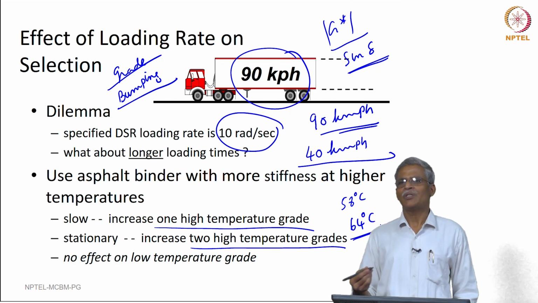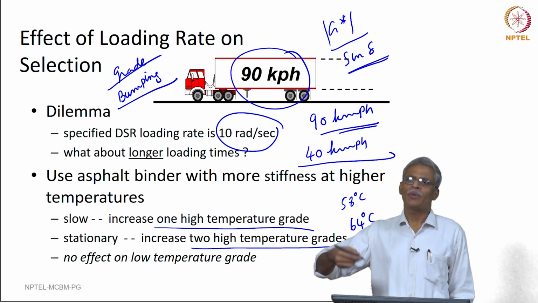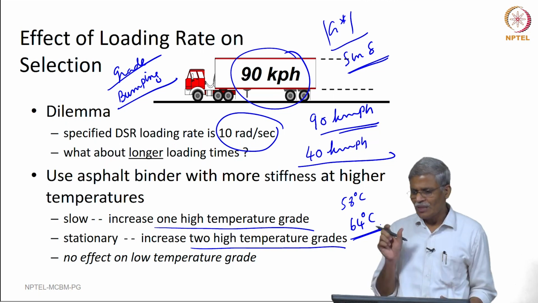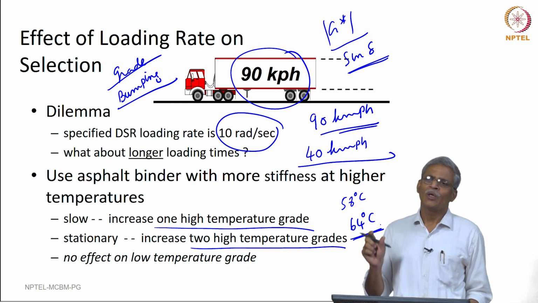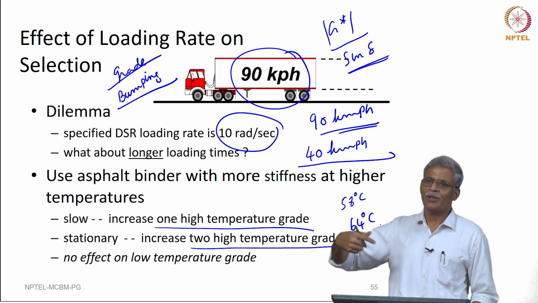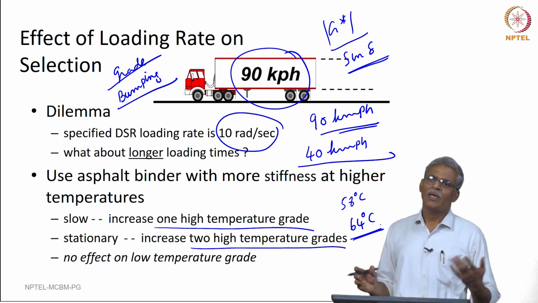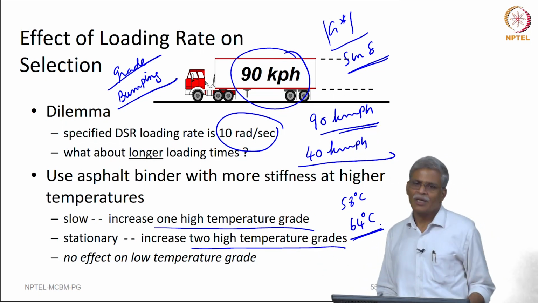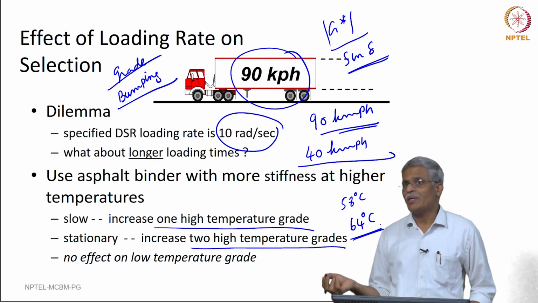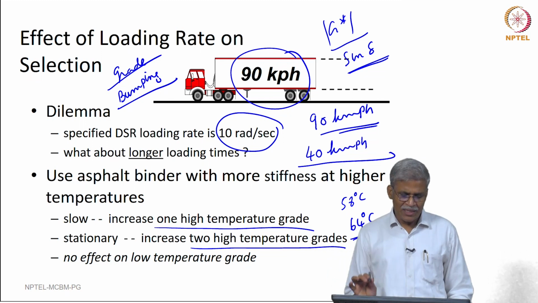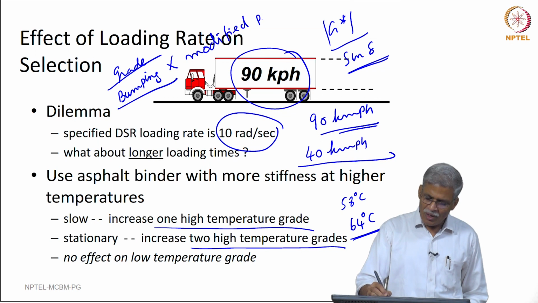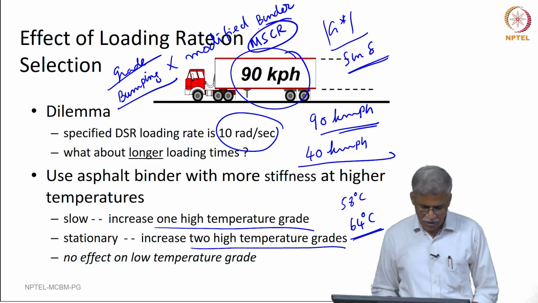What is the tacit assumption that we have made here when we bumped the grade to 64 degree centigrade? We more or less assumed that the PG properties, the G star by sin delta, will also hold good as the speed reduces. So, in essence, you are invoking equivalence of time and temperature as you increase the temperature and reduce the frequency. It may work, it may not necessarily work, and in fact, grade bumping has never worked for modified binders, and that is why we started using multiple stress creep and recovery, which was discussed already, right.